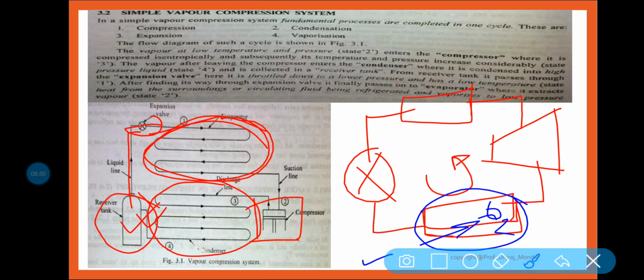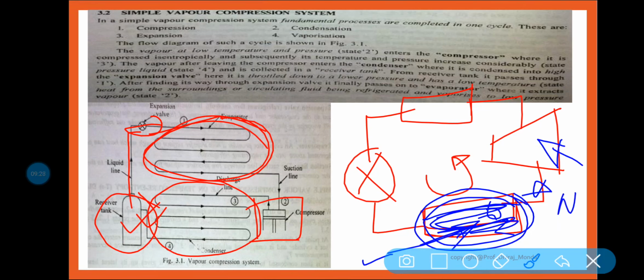heat is added to the system, and the liquid refrigerant in this evaporator takes some heat from the outside when the heat is entering the system. It takes that latent heat and changes its phase, and at low temperature, low pressure, the refrigerant vapor enters the compressor.